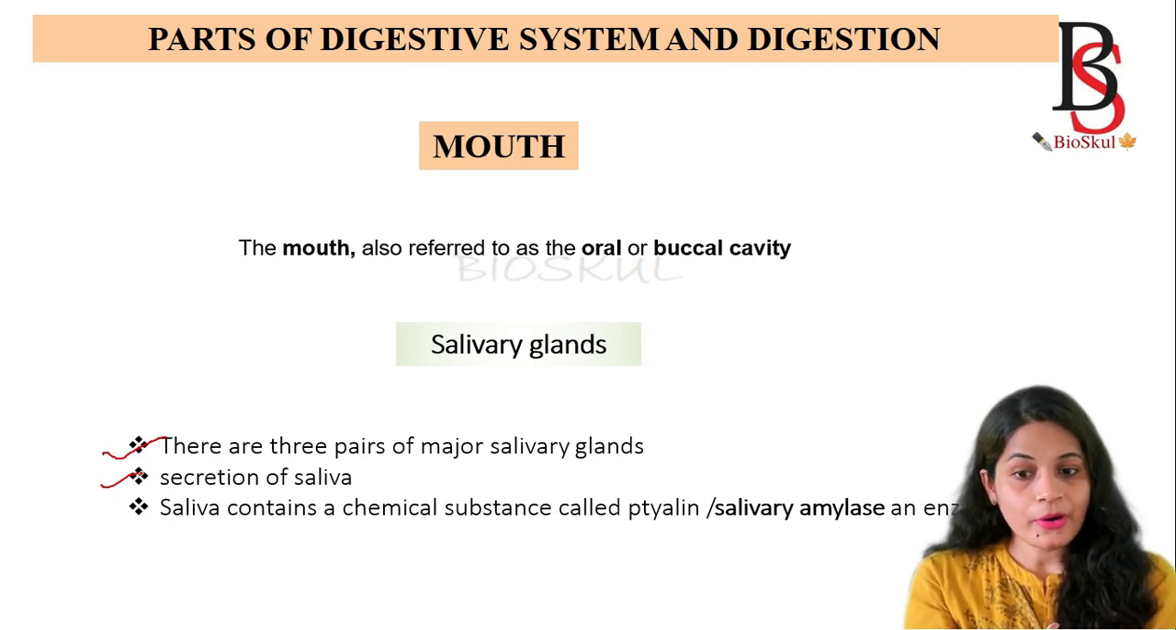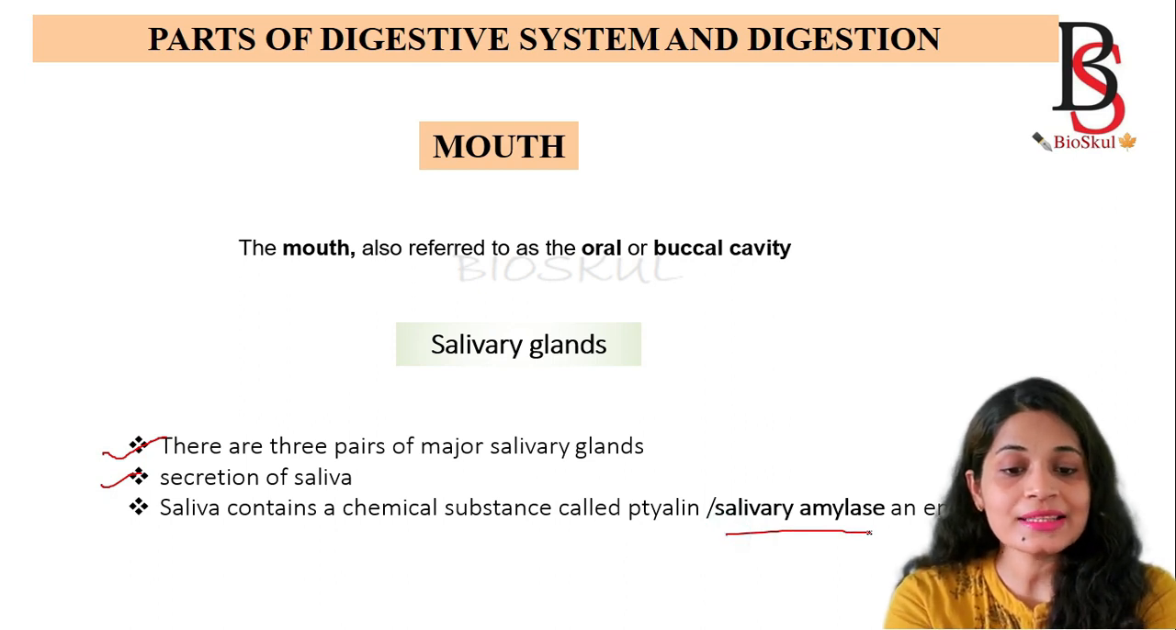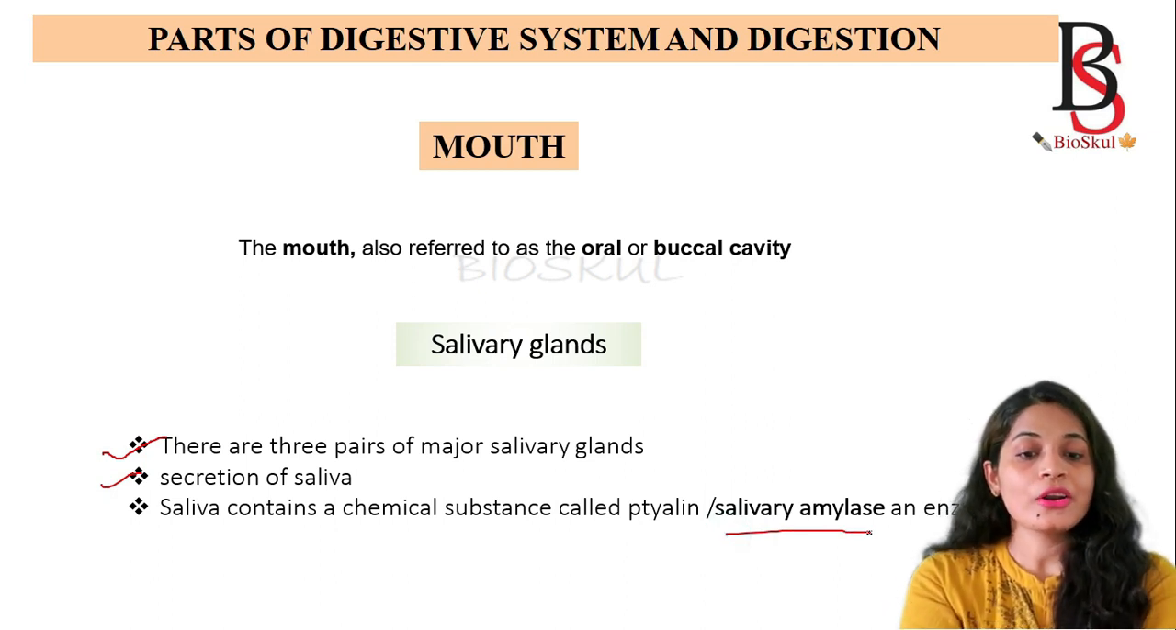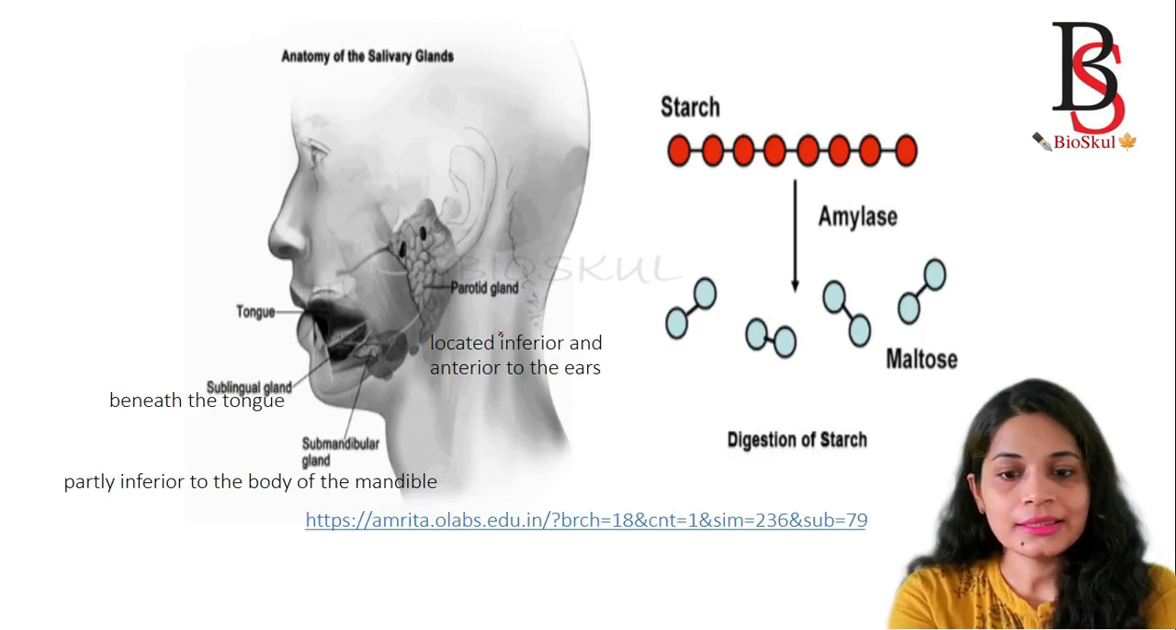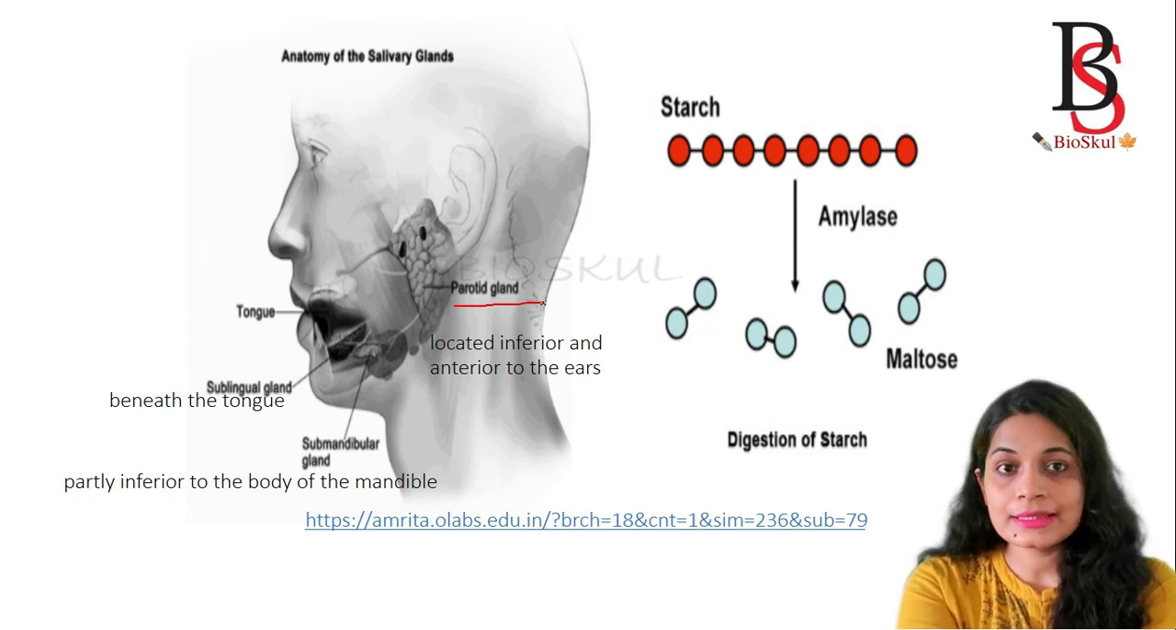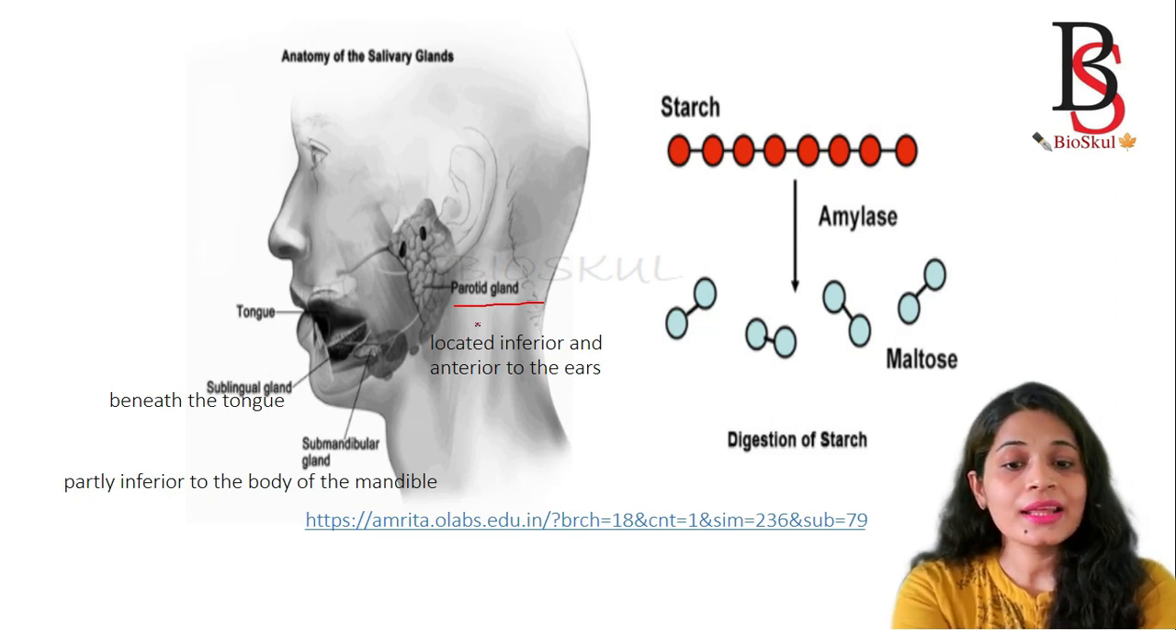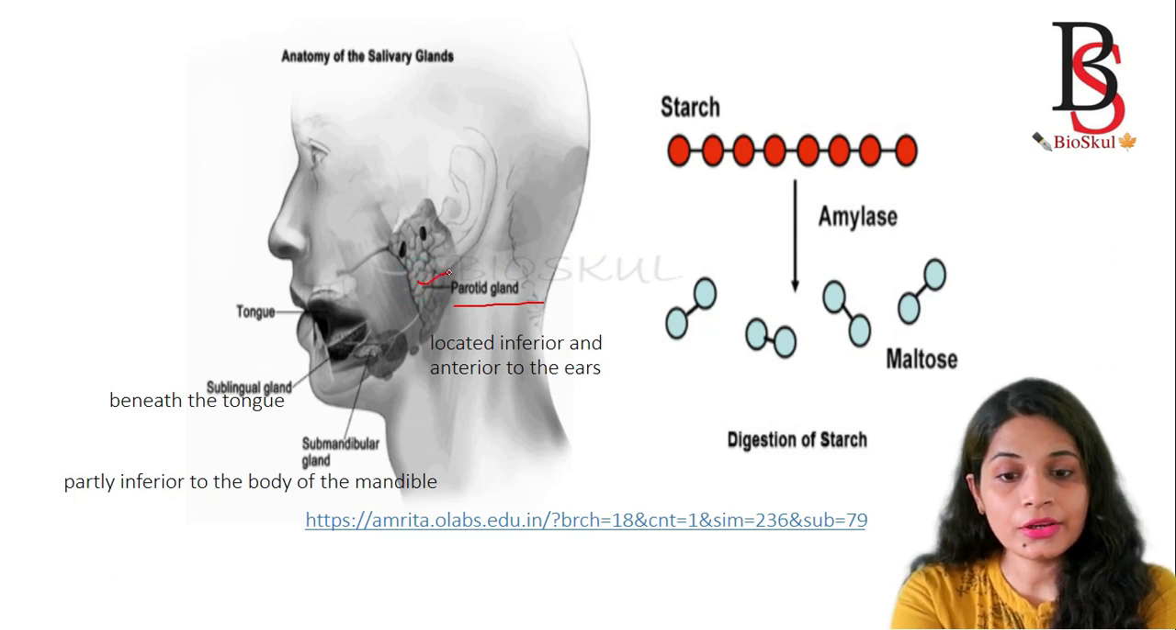And the most important point is that saliva contains an enzyme. That enzyme is known as salivary amylase, or ptyalin. Here in the diagram, you can see the 3 pairs of salivary glands. The first one is the parotid gland. As its name indicates, it is located inferior and anterior to the ears. Where is the parotid gland located? Inferior and anterior to the ears.